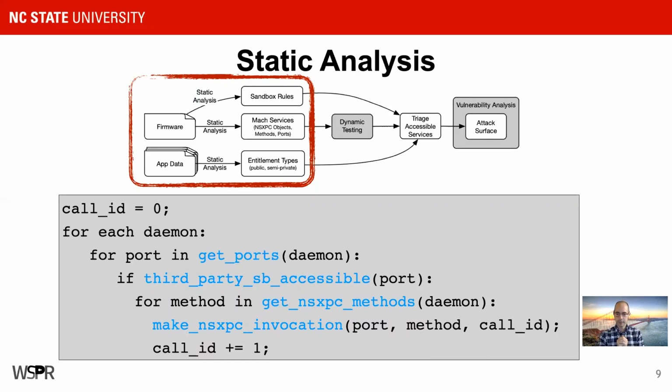For every method offered by that daemon, we also want to make a call for that method. And then we'll build our invocation now that we know the daemon, the port, the method, and we generate a unique call ID to help us with debugging. We're able to move on to the next one and we generate another invocation. So again, our goal is to have a very large program that's going to make several thousand of these invocations with automatically generated code.